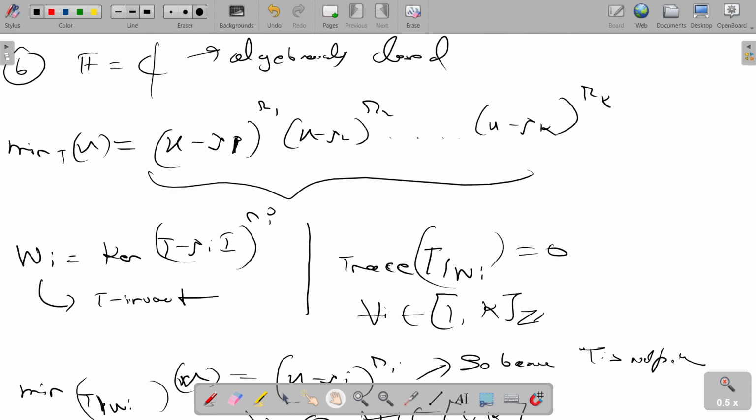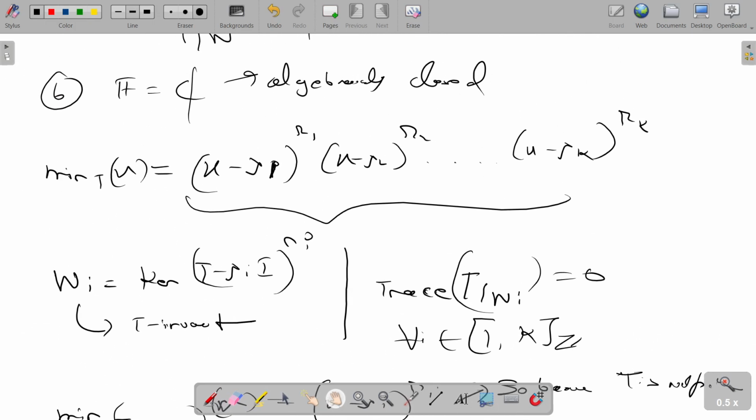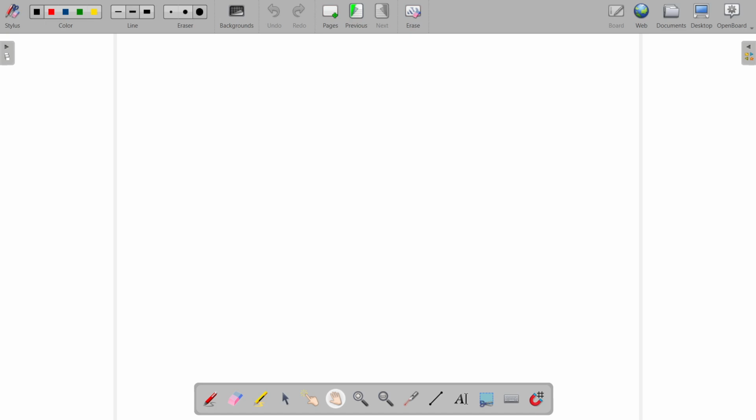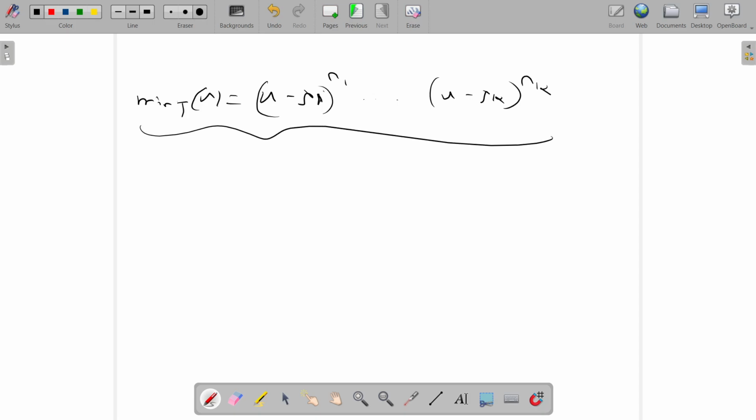We can also see it like this. There is no space here, so let me go to another page. What was our minimal polynomial of T? It was x minus lambda 1 to the power r1 up to x minus lambda k to the power rk, and since C is algebraically closed, this was our minimal polynomial. So basically T is triangularizable.